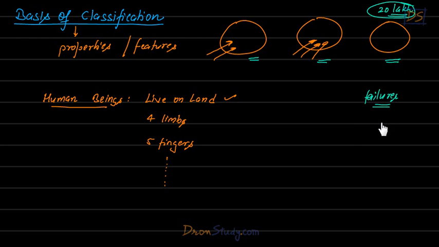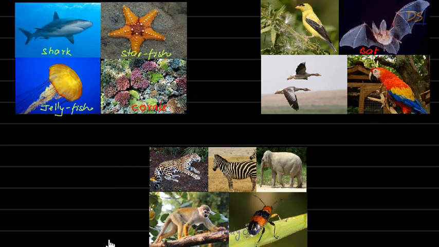One very famous attempt was something like this. There was a scientist called Aristotle. You must have heard of Aristotle. He was a great historical person basically, and also a scientist. So Aristotle made a very simple classification. You can see here and you can guess what type of classification he made.